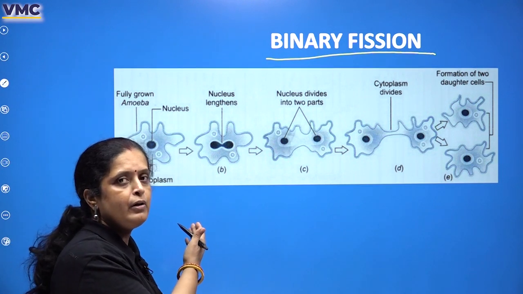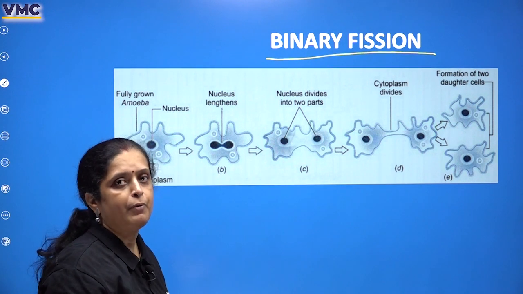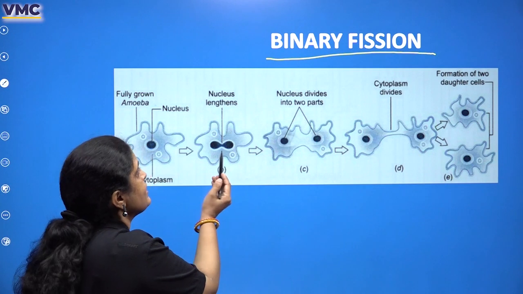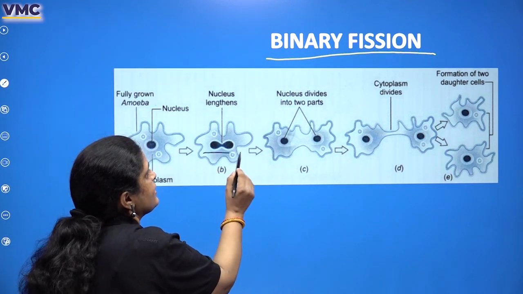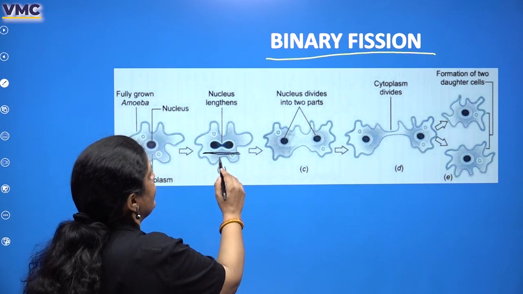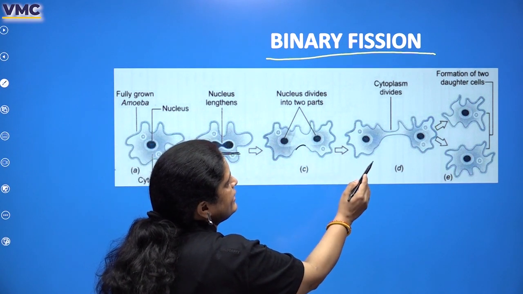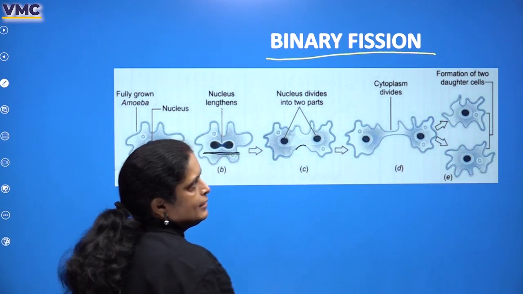Amoeba का कोई particular shape नहीं होता है. Amoeba जब एक mature level पर पहुंच जाता है, जब वो mature हो जाता है, then the nucleus starts to divide. What starts to divide, children? The nucleus starts to divide. So first, the nucleus will divide and then the cytoplasm will gradually divide. And you can see that the amoeba divides into two daughter cells, right?